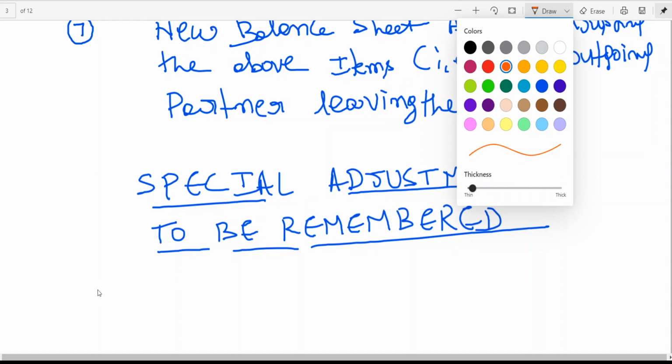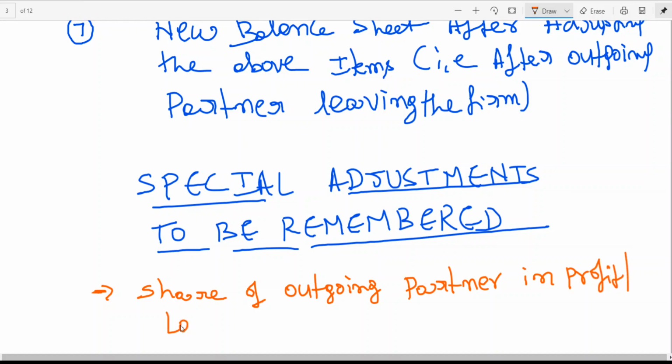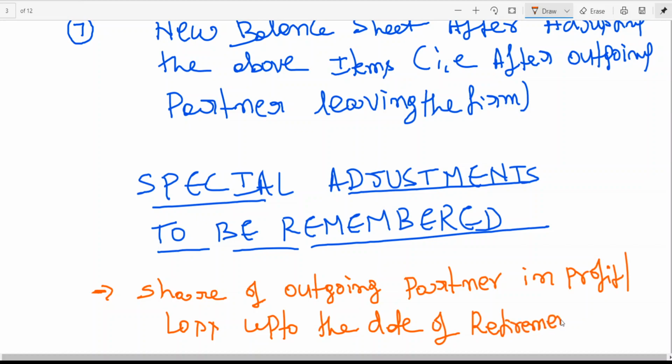So what are the special points? Share of outgoing partner in profit or loss up to the date of retirement or death.